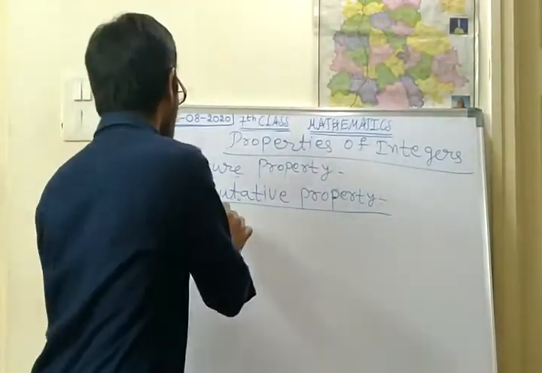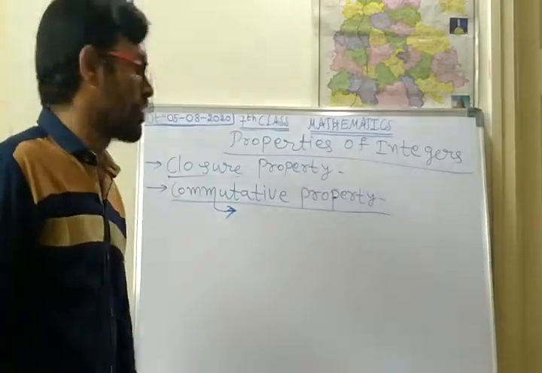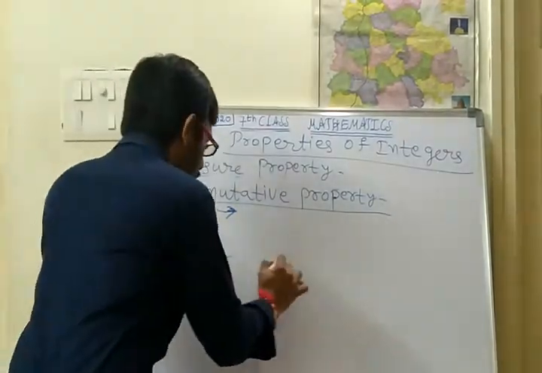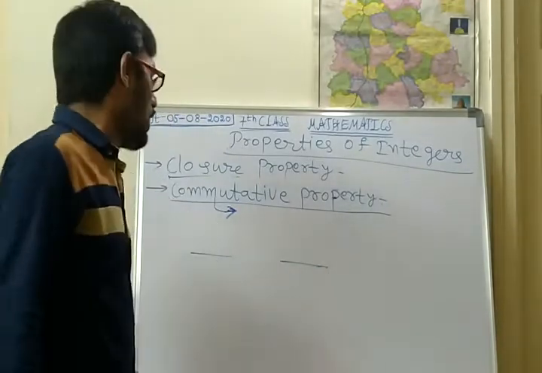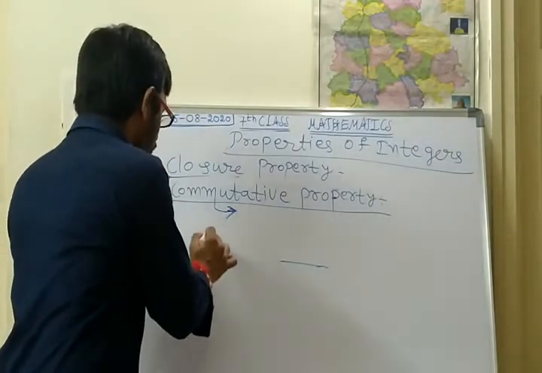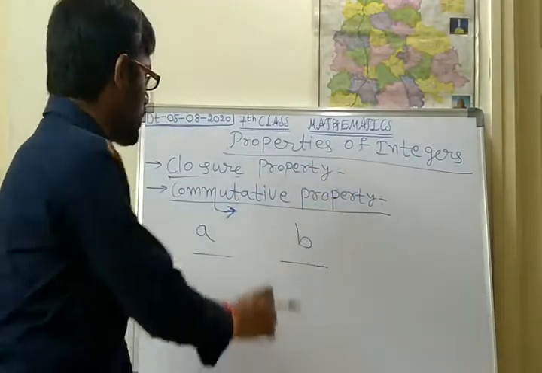Here, why commutative property came: suppose we are taking two integers, a and b.